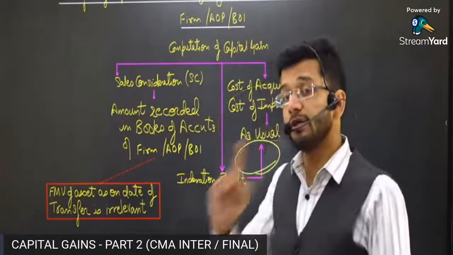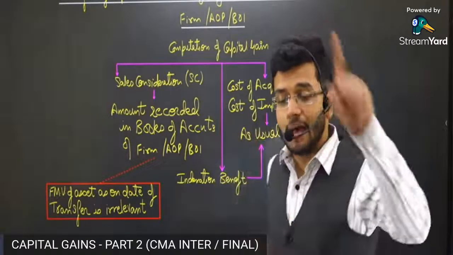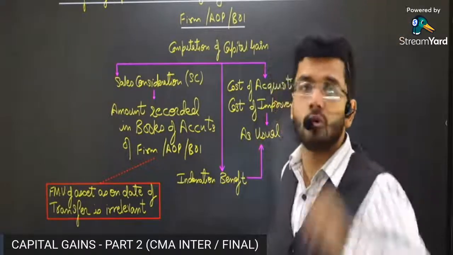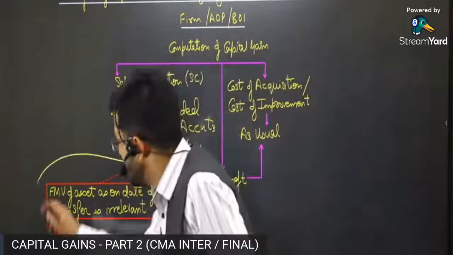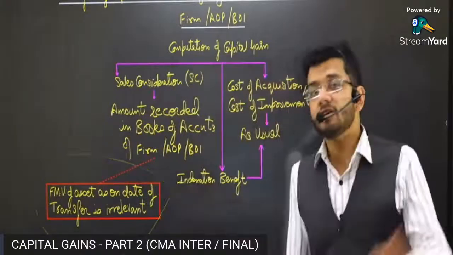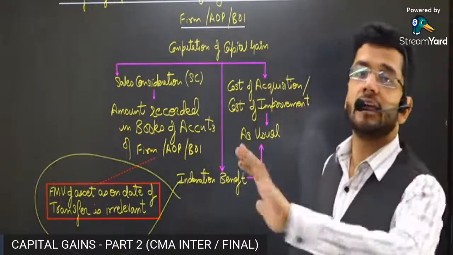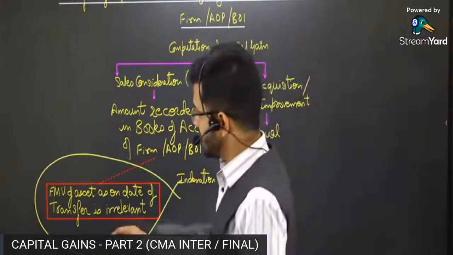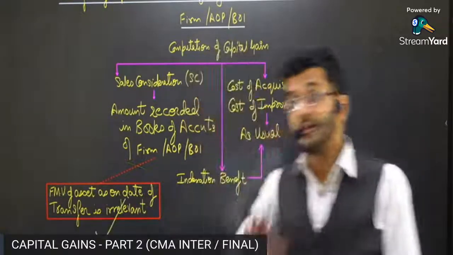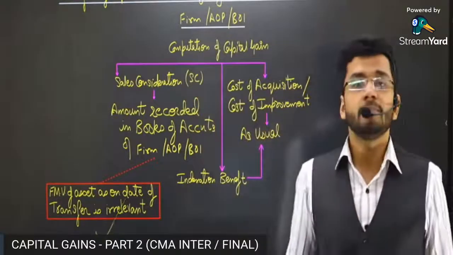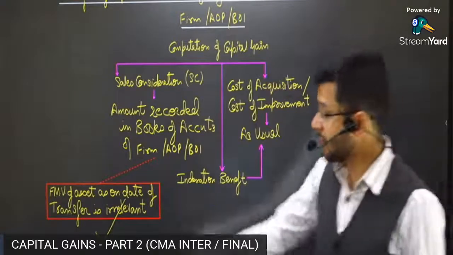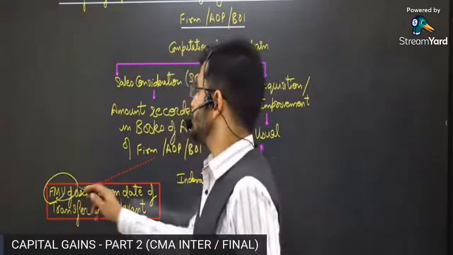Now, one very important point to be noted over here: an examiner is definitely going to confuse you on this particular point. Fair market value of the asset as on the date of transfer is irrelevant. It is absolutely of no consequence what the fair market value of the asset is as on the date of transfer.